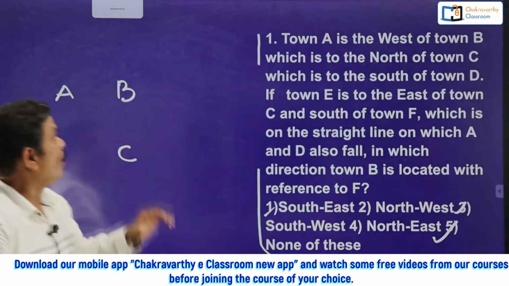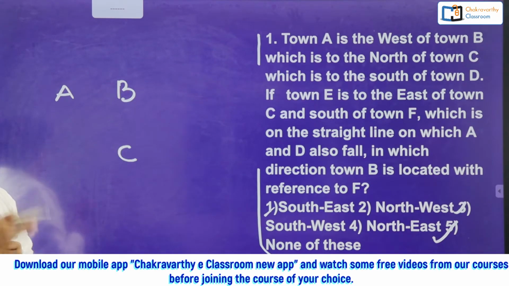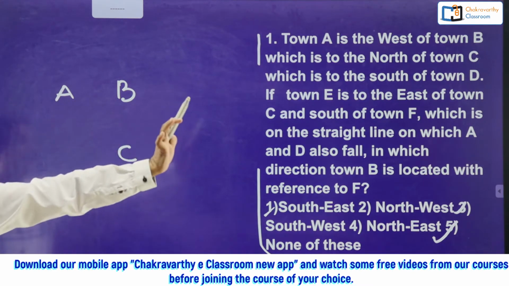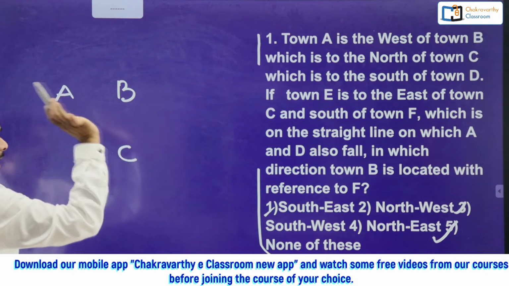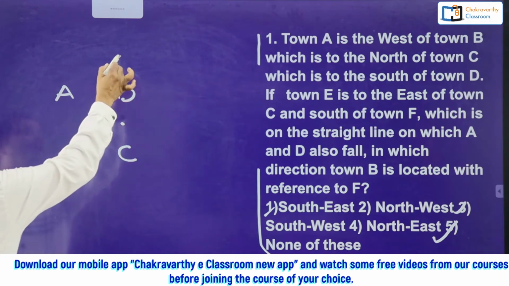There is a competition between B and D. No clarity about B and D's directions mutually. For that reason, you have to do it in this way. I can keep D here in between B and C, or here.